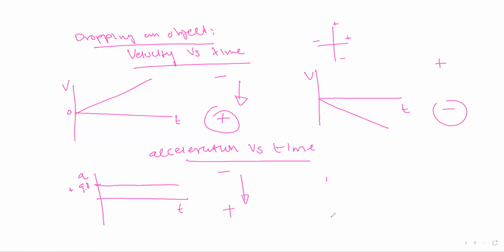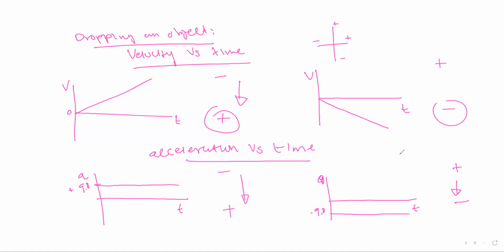And again, if we have acceleration and time, and the object is moving downwards, and downwards is negative, then our acceleration is going to be in the negative part of our graph, which is downwards, like that. That is all about dropping an object.